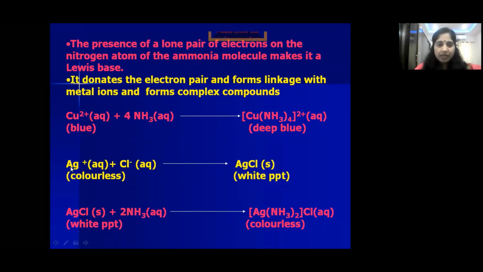Okay, similarly, silver chloride is a white colored precipitate. When silver chloride is treated with ammonia, it forms a complex compound, that is diamminesilver(I) chloride. It is a complex compound because on ammonia, a lone pair of electrons is present, so it can donate and form a coordinate covalent bond and form complex compounds. Is it clear, children? So these are the chemical properties of ammonia.